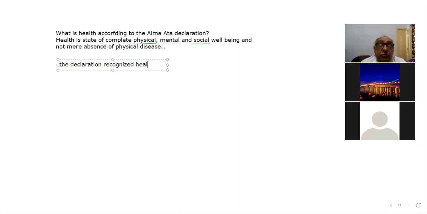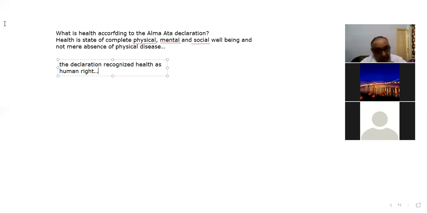This is also important. So the Alma-Ata Declaration says that health is a human right. One thing is that, and second, it talks about the three domains of health: physical, mental, and social. And then it says that health is a human right.